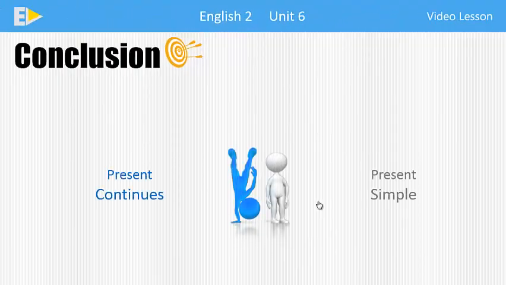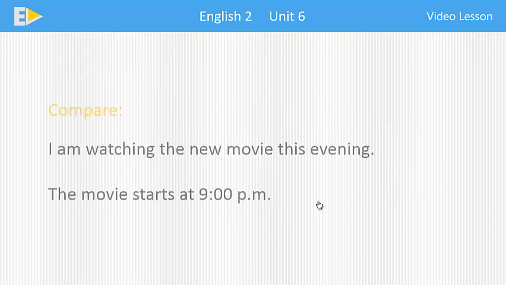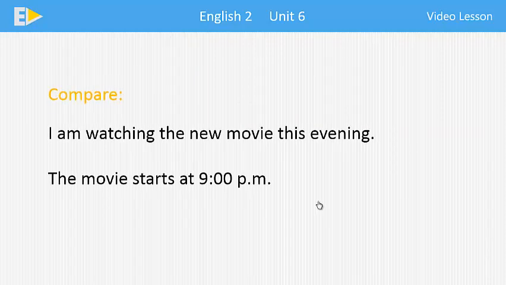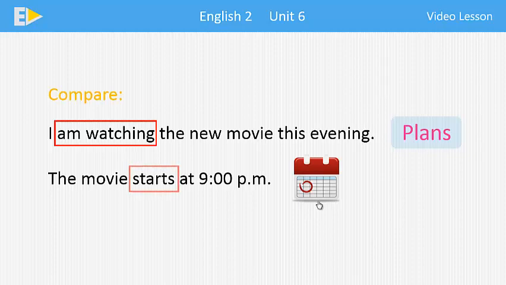One thing that we should know is that there are some slight differences between using present continuous and present simple with future meaning. Let's compare the following two sentences. Number 1, I am watching the new movie this evening. Number 2, the movie starts at 9 p.m. We can notice that the first sentence talks about a personal plan, so we use present continuous to express the future meaning, while the second talks about a future event on a timetable, so we use present simple to express the future meaning.